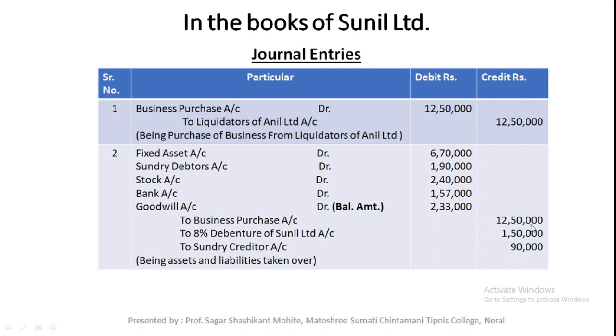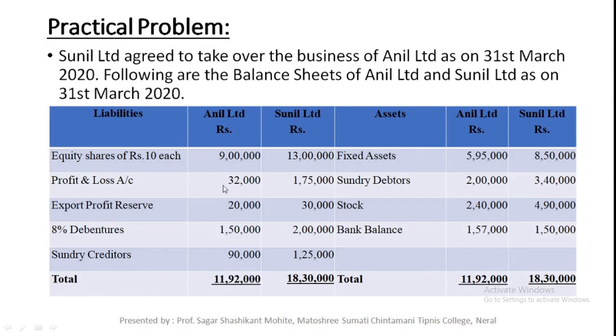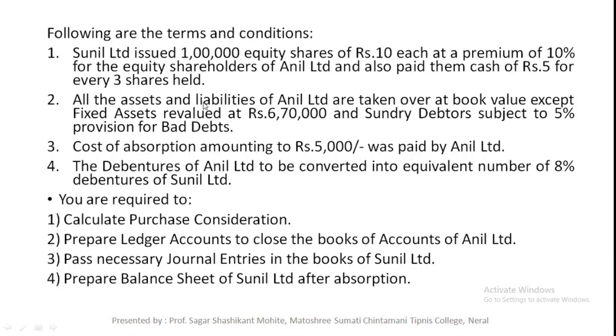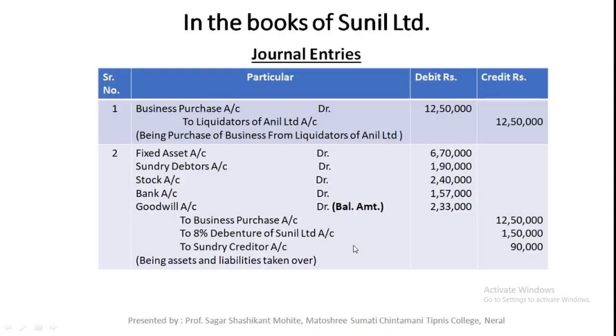To business purchase account is the PC amount 12,50,000, and to all liabilities at agreed value, that is 1,50,000 and 90,000, because all assets and liabilities are taken over at book value. Just calculate the balancing amount. The balancing amount is 2,33,000. Credit side is more than the debit side. That's why we should mention the goodwill account with that balancing amount 2,33,000.